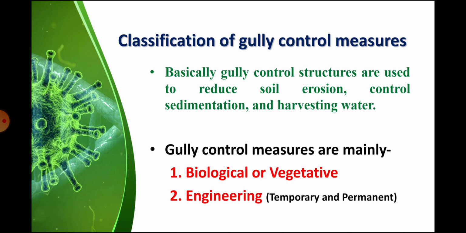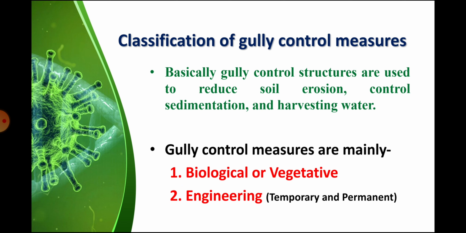So the major objective of gully erosion control is to reduce soil loss and control sedimentation. Apart from this, water harvesting is also one kind of important objective of gully control measures.